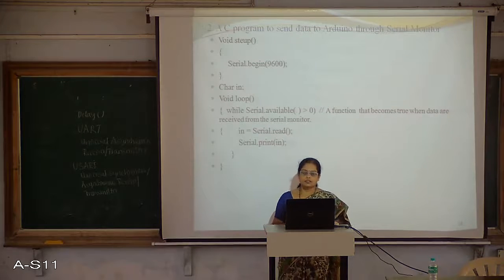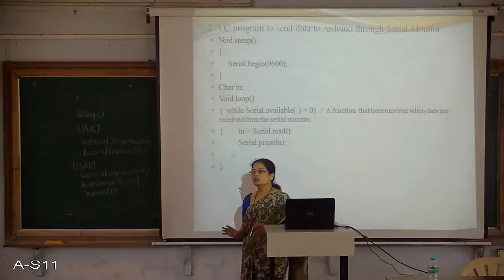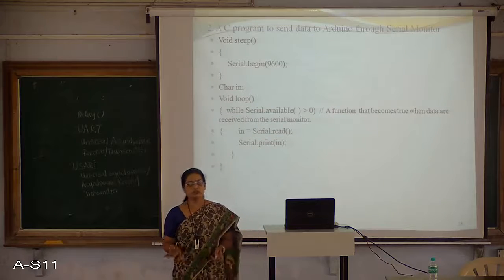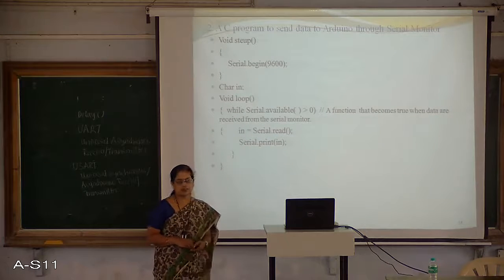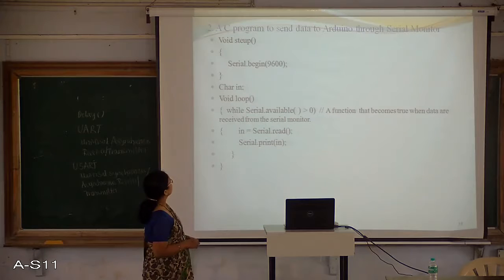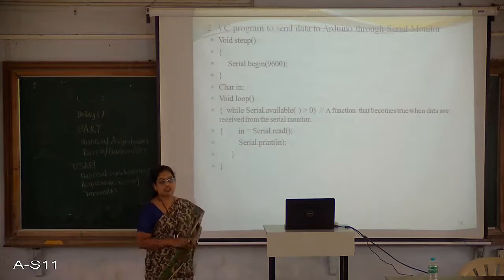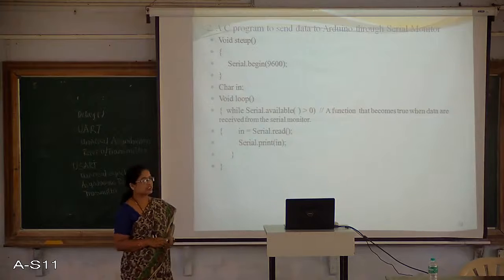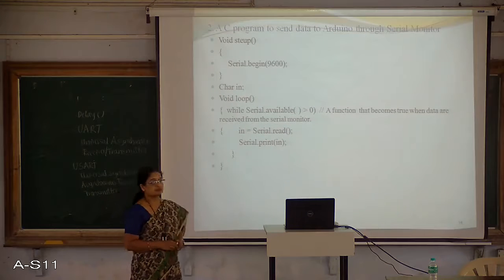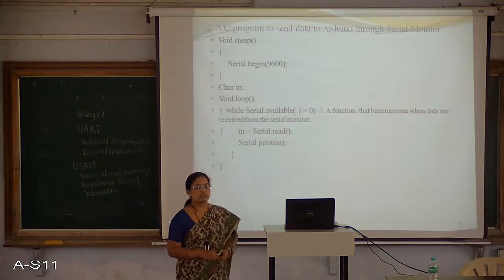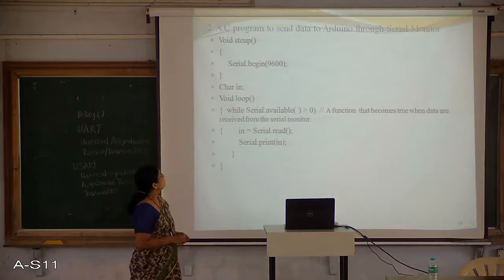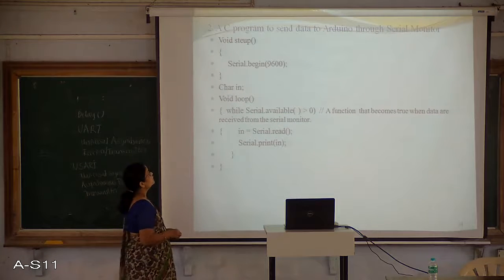As usual, the program begins with void setup. Setup is a function that is used for initializing the serial communication. Here we need to initialize the baud rate. The baud rate that is used is 9600, and for that we make use of Serial dot begin, followed by the void loop.